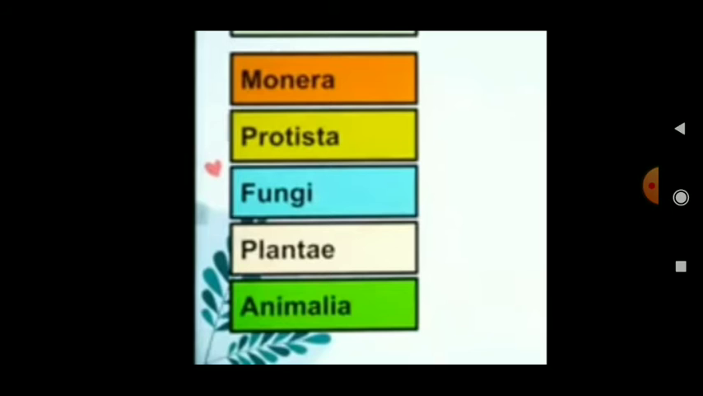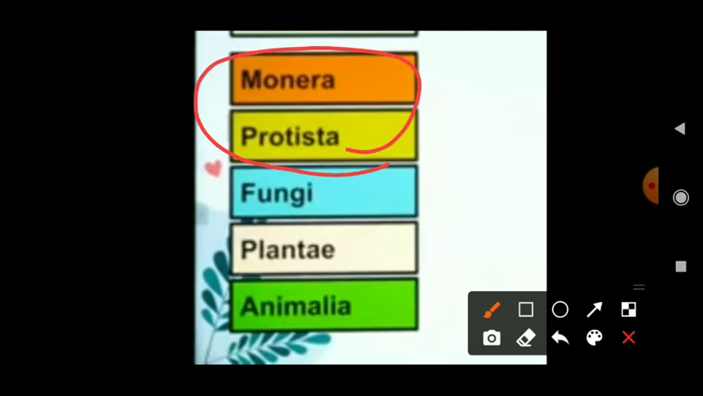Earlier these two groups were considered one group, but now they are two groups. We are also going to see that Monera is divided into two groups, archaebacteria and eubacteria.